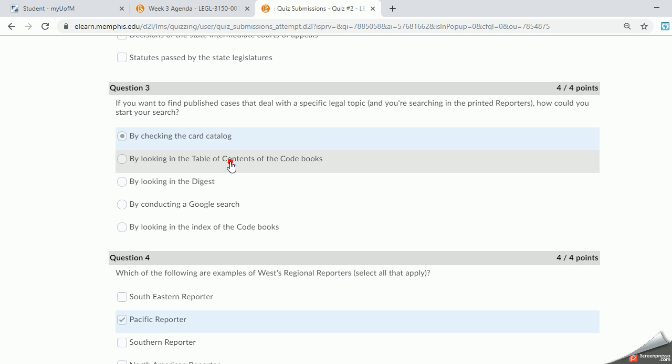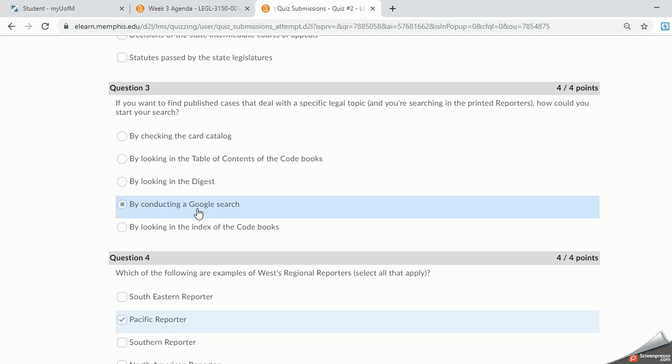So, I go to the second choice, and that reads by looking in the table of contents of the code books. Now I can go back to the words that I focused in on. And we learned in class thus far that codes are laws. And remember, I'm looking for a legal topic. I'm not looking for a case. I'm looking for a legal topic. And so that would tell me that code would not be the correct answer for this question.